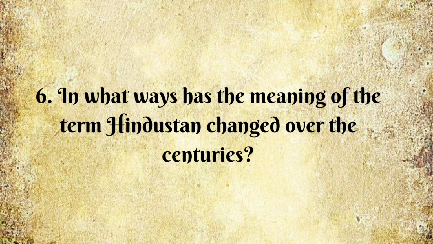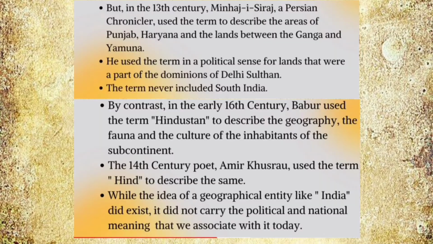Then sixth question, in what ways has the meaning of the term Hindustan changed over the centuries? It can be written as: in the 13th century, Minhaj Siraj, a Persian chronicler, used the term to describe the areas of Punjab, Haryana and the lands between the Ganga and Yamuna. He used the term in a political sense for lands that were part of the dominions of the Delhi Sultan. The term never included South India.